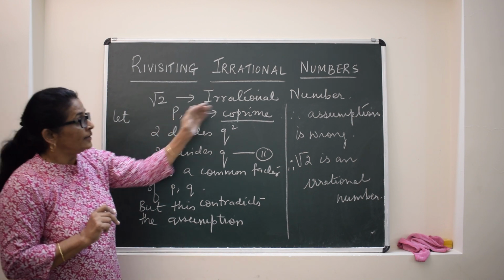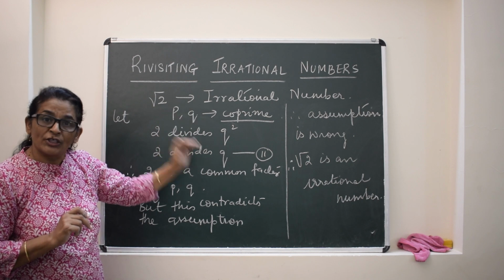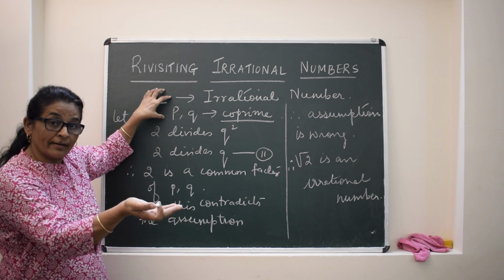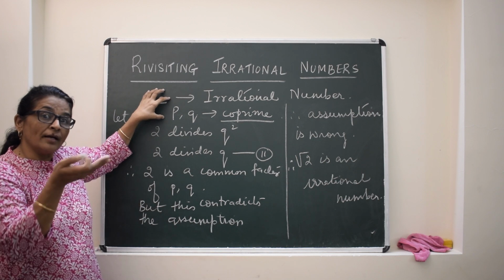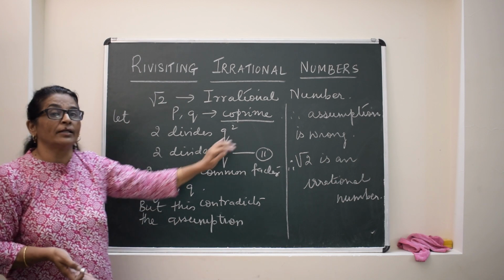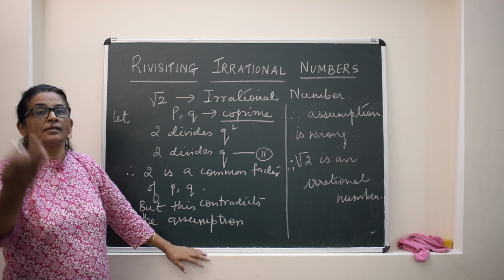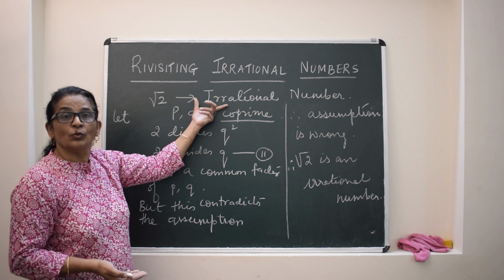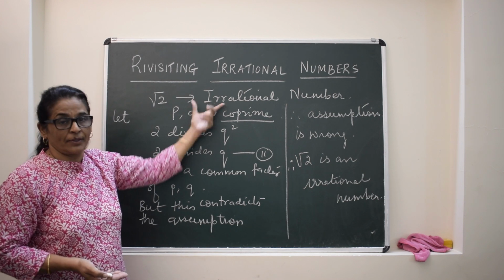We will use the method of contradiction. Whatever number is given to be proved irrational, we will assume it as rational. And ultimately by the facts we prove the assumption is wrong, so what is correct? Root 2 is irrational.